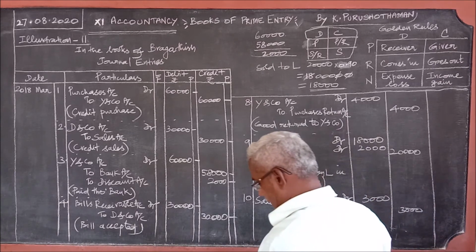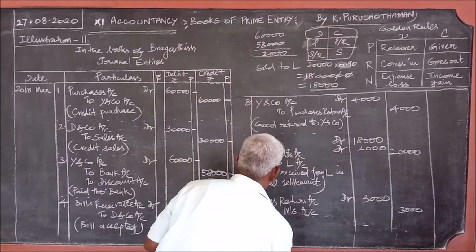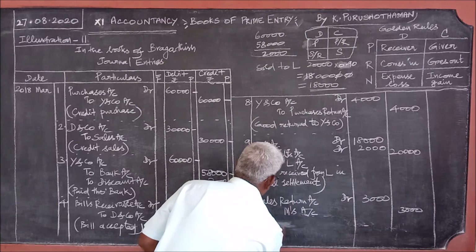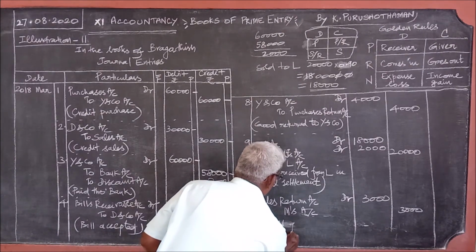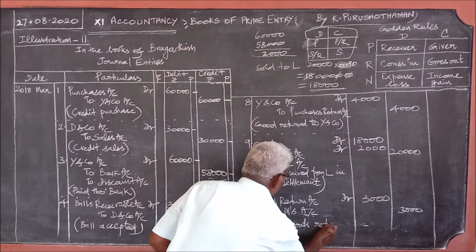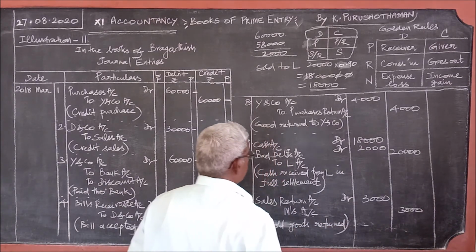Sales return account debit to M's account, that is sold goods return.